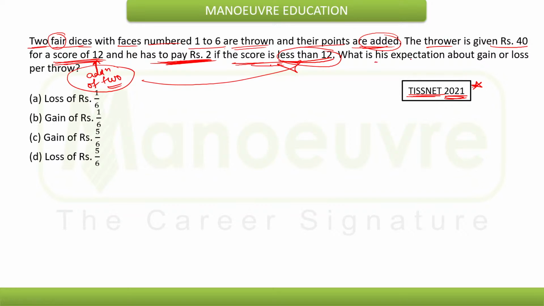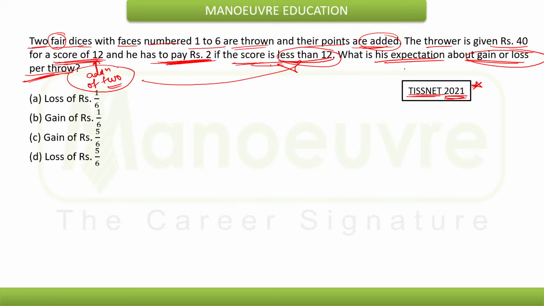Now what is his expectation about gain or loss per throw? They are asking about expectation, that means they are asking about probability.